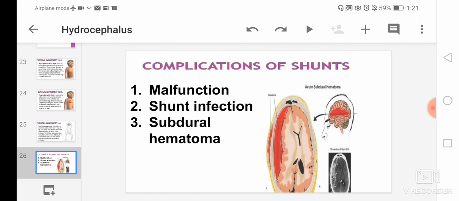The third is a subdural hematoma. It is another serious shunt related complication, and subdural hematoma means a pool of blood between the brain and its outer covering. It is caused by the rapid reduction of intracranial pressure and size.